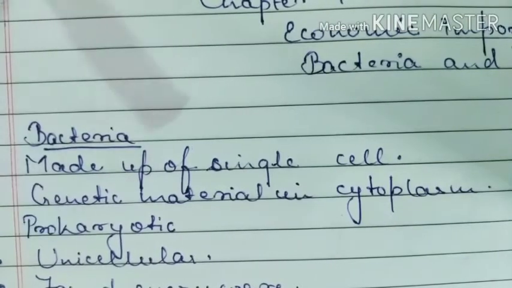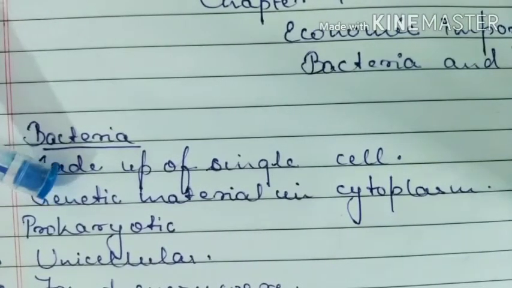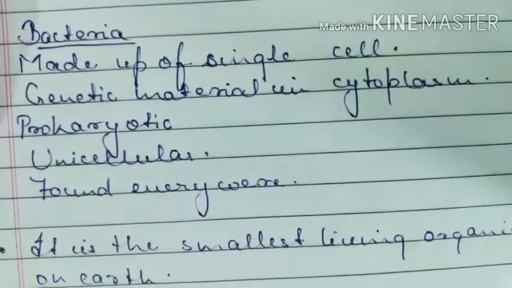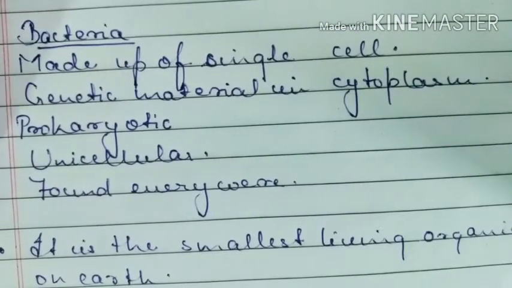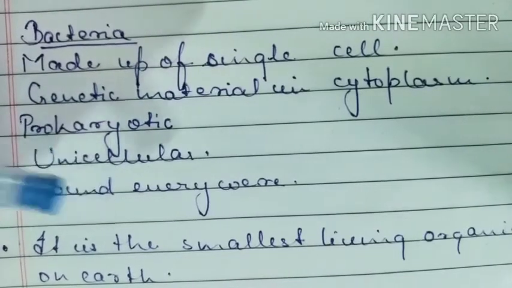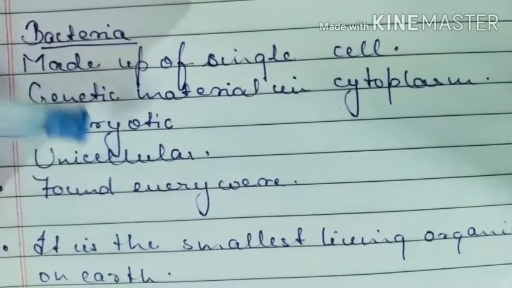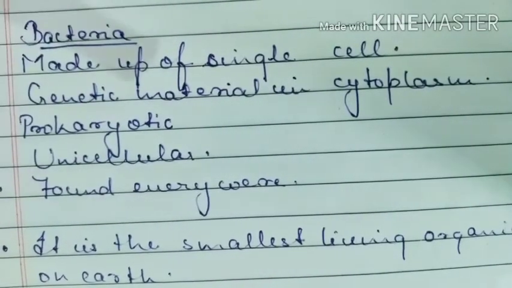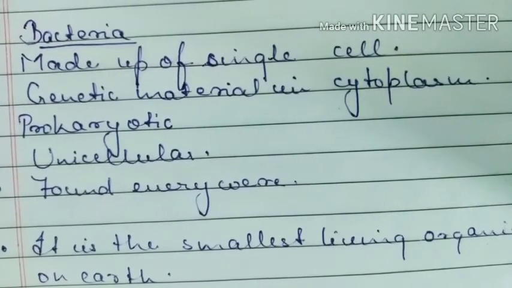The nature of bacteria is that they are cosmopolitan. What is the meaning of cosmopolitan? Cosmopolitan means they are found everywhere, in air, in water, in ground, in soil, everywhere bacteria are found. Bacteria are one of the smallest living organisms found on earth.